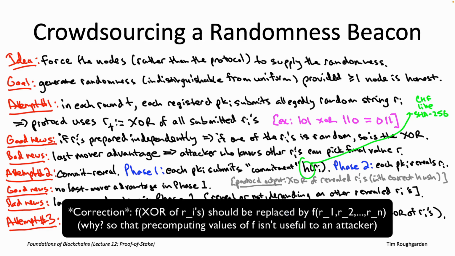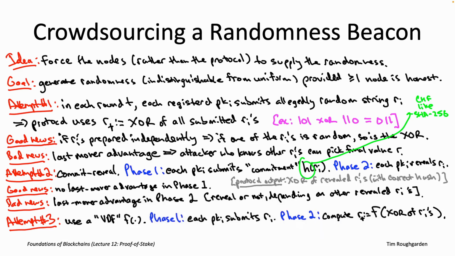So that's going to be attempt number 3. Everybody just reports their own proposals, and then to figure out what the actual string R sub T is that's going to be used by the protocol at round T, you have to do this non-trivial computation, which is the VDF. Now the question you should all have for me is, why isn't this just as stupid as the idea we used in attempt number 1? Again, if you think about an attacker with a really good network connection, just before the conclusion of phase 1, they're going to know all of the other R sub I's that have been submitted. And it would seem that then they'd be able to force the output of the function little f to be whatever they want.